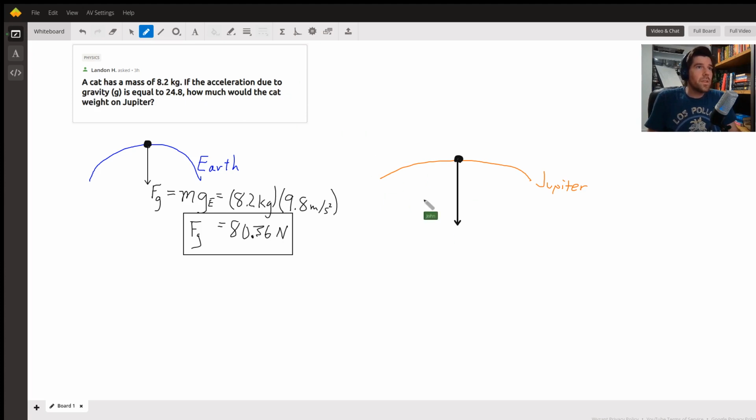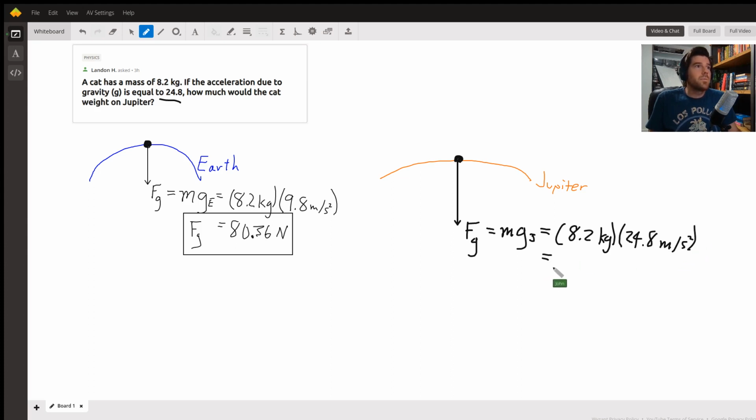So we have the force of gravity on Jupiter is equal to m times g. Same formula, except instead of 9.8, we have to use the acceleration on Jupiter. I'll just call it g sub j for Jupiter. And we can plug these values in to get 8.2 kilograms times the acceleration due to gravity on Jupiter, which is 24.8 meters per second squared.